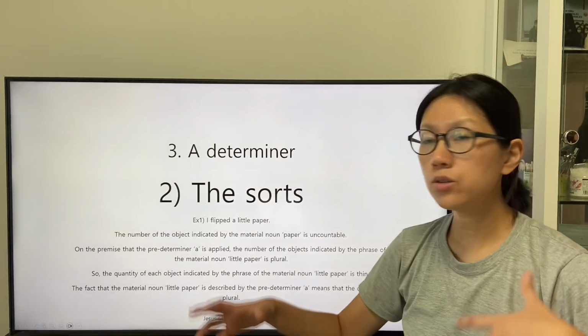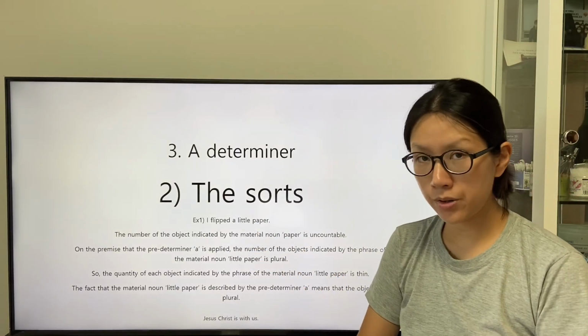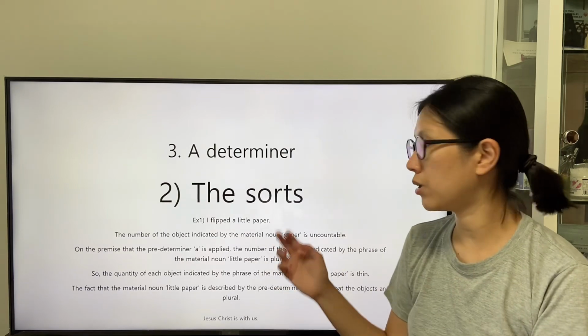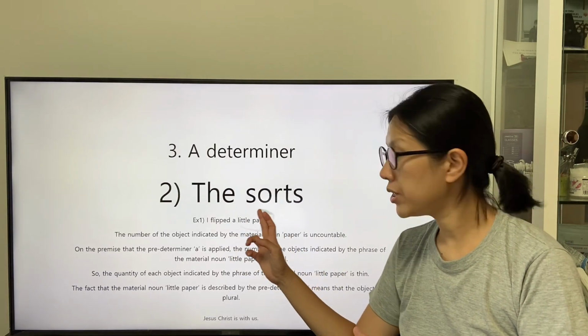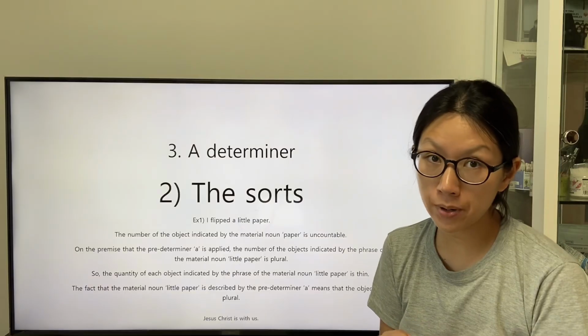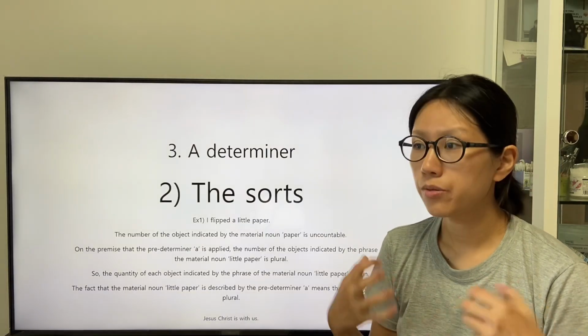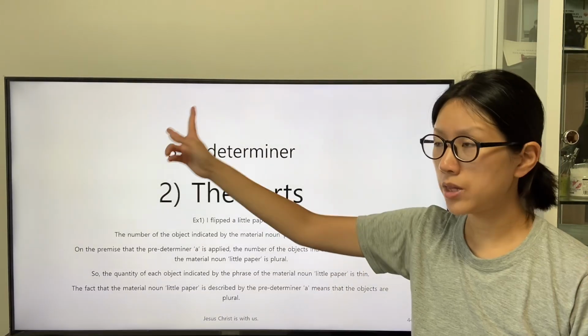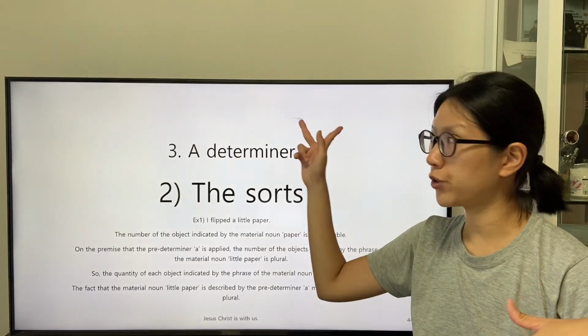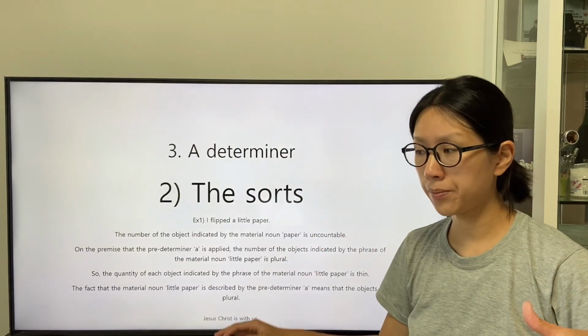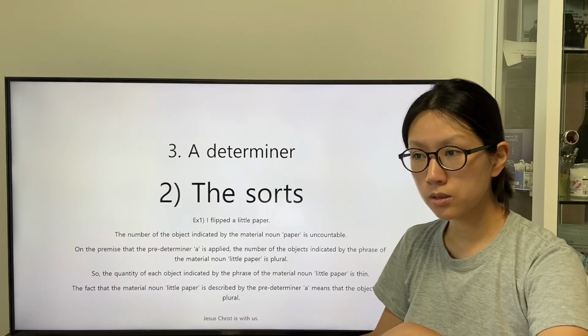So how does the speaker think of the existence of the object little paper? The speaker admits the existences of the groups that are multiple.